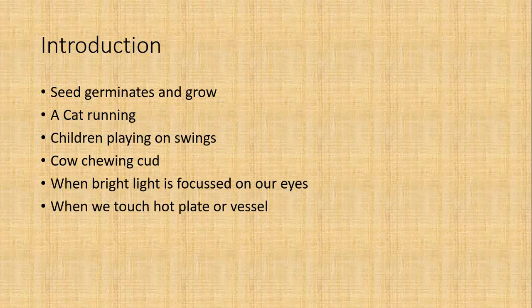All these examples show that our body shows a certain type of control and coordination in a manner of our actions or our response, which we get after receiving a stimulus from the environment. Our body shows that particular response or reaction. Are these examples clear to everyone? Yes, ma'am. Okay.